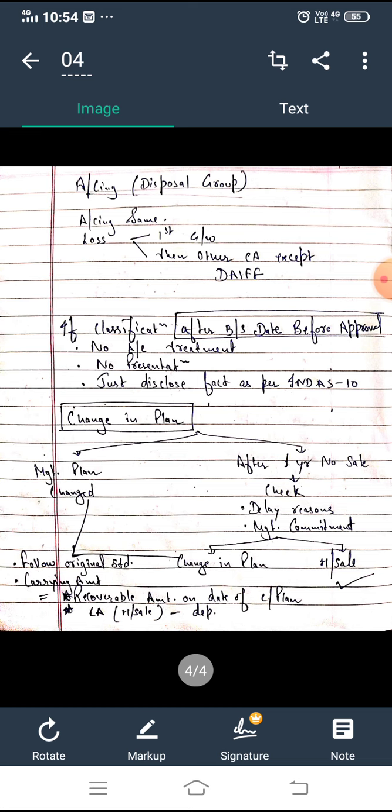If there is a change in plan, then follow the original standards and the carrying amount will be the lower of the recoverable amount on the date of change of plan, or the carrying amount of the asset held for sale adjusted for depreciation, meaning as if the asset was not classified as held for sale.